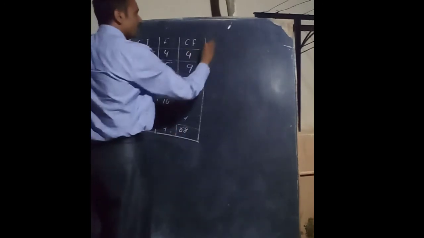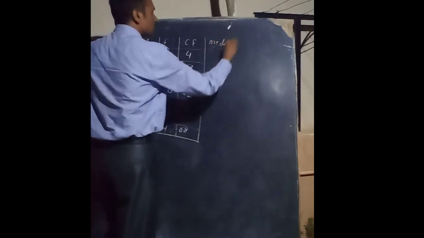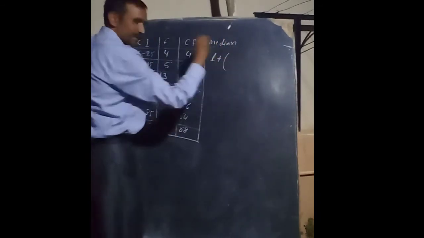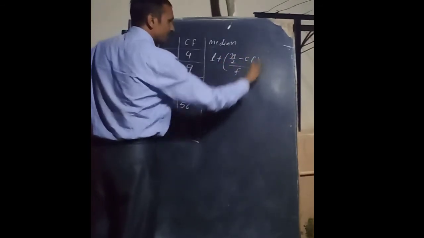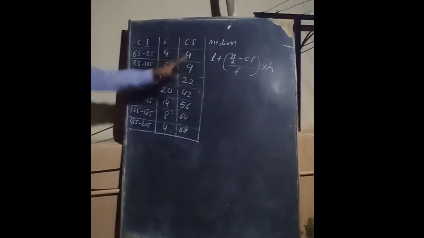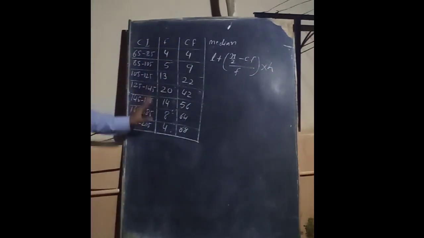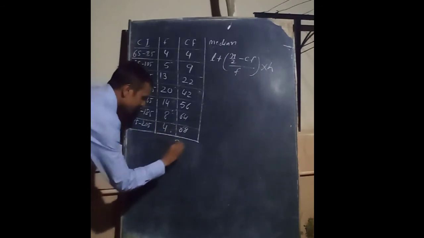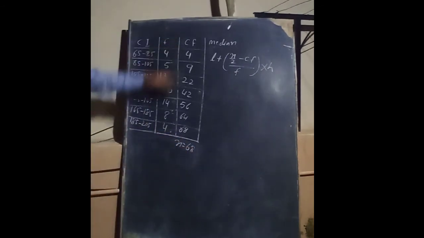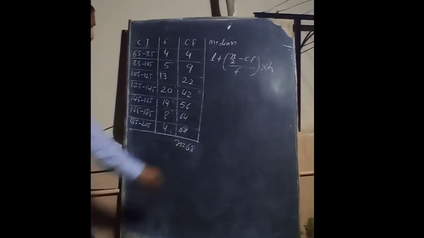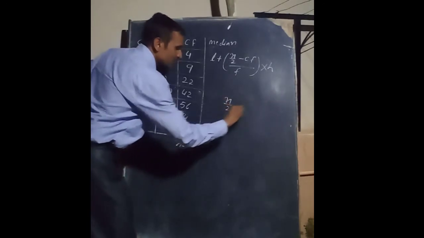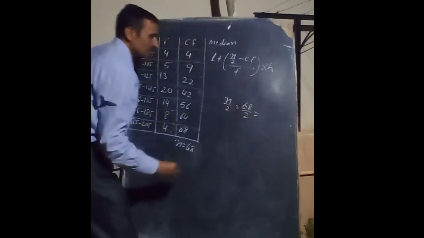Median is equal to L plus bracket n by 2 minus CF, divided by F, into H. Now what are we finding in this table? First of all, n by 2. So what is n? 68. In the last CF, the last number is n. So n by 2 means 68 by 2, which is equal to